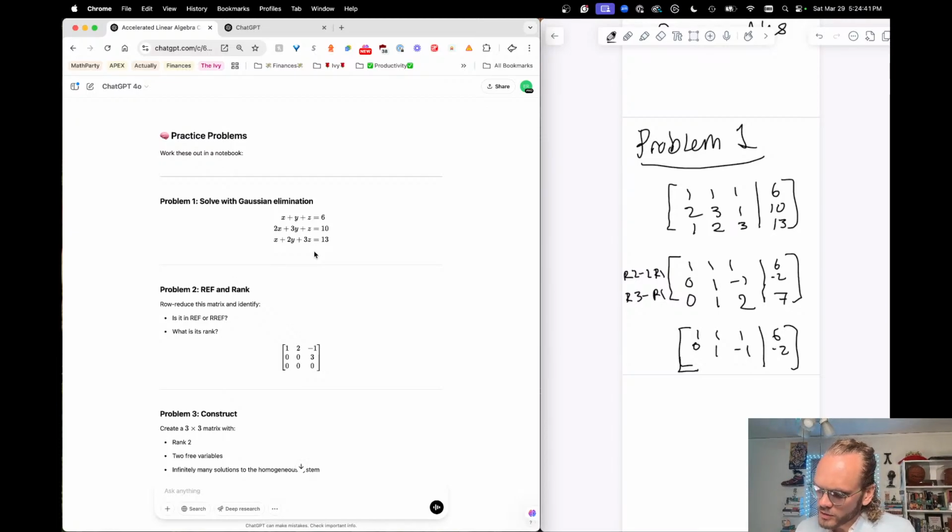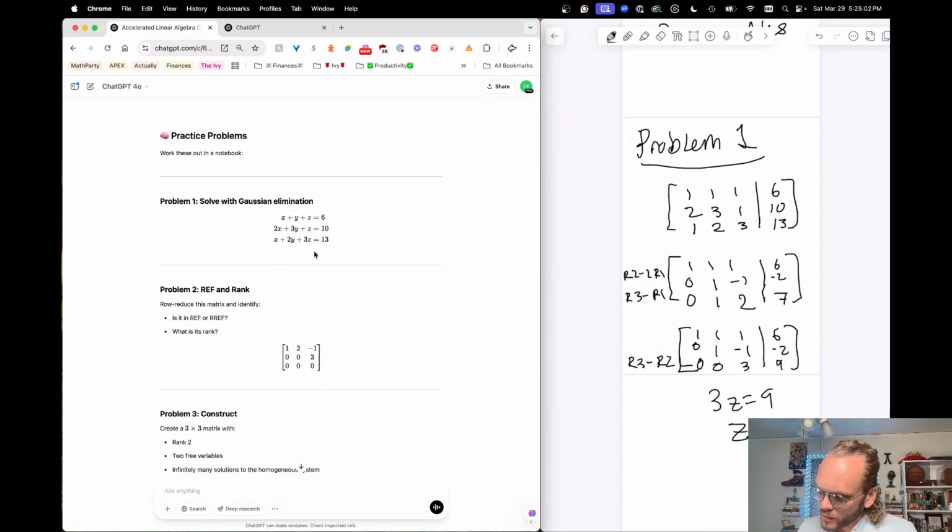And then this final row is going to be row 3 minus row 2. So it's still going to be 0. This will also be 0. 2 minus negative 1 is 3. 7 minus negative 2 is 9. So now I can solve this. I have 3z equals 9. Z equals 3.